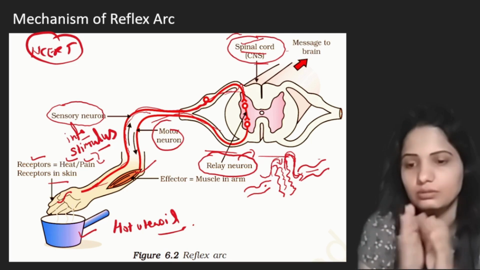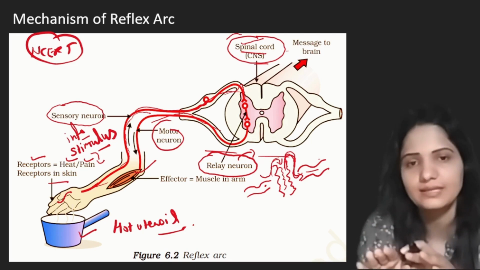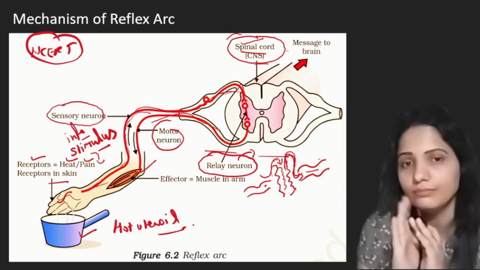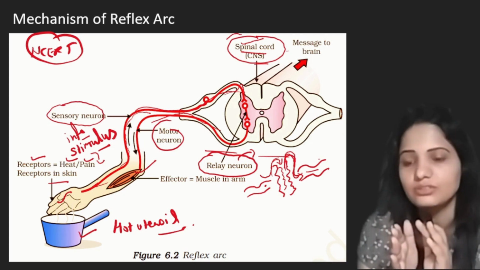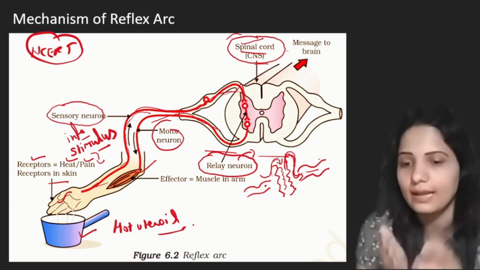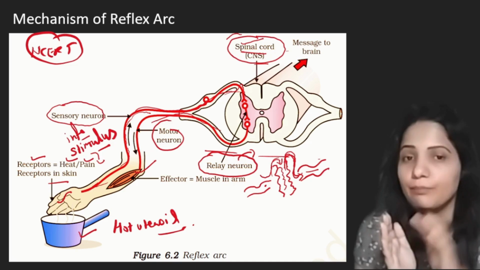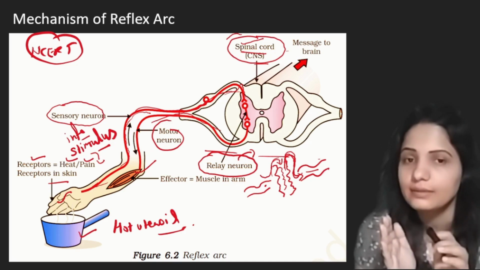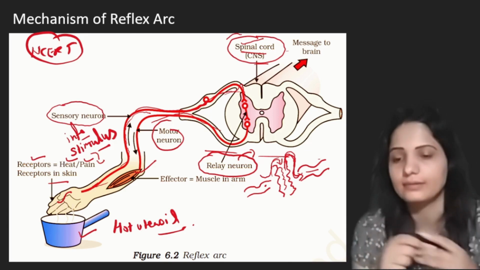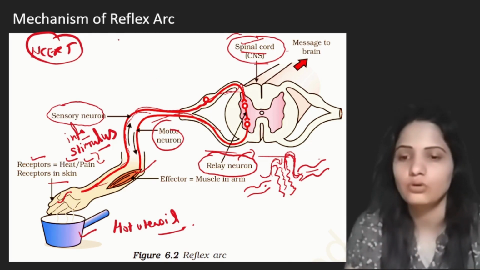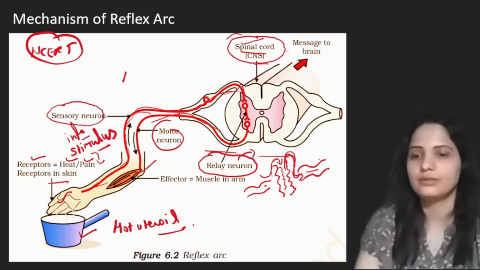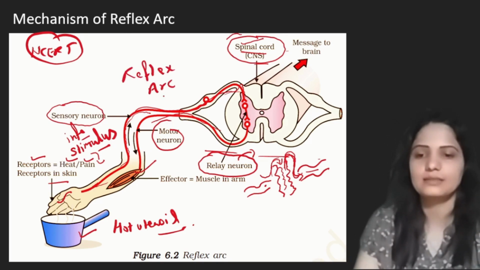This whole arrangement of reflex arc is made to reduce this time of thinking. The muscle is directly linked to the spinal cord with the help of these neurons, so that the spinal cord can directly cause movement of the muscle and create reflex action. So this is the pathway of reflex action, and this is the reflex arc, how reflex action happens.